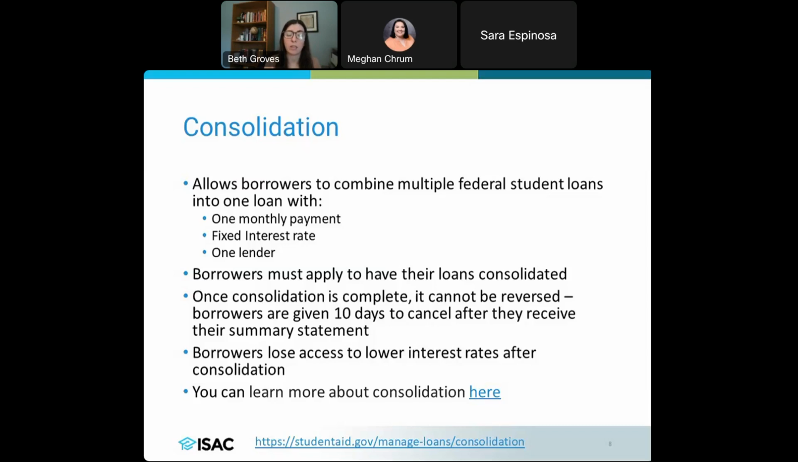So what that means is that a borrower does lose access to a lower interest rate that could come along after the fact, because they have that fixed interest rate that is the average of those loans. So there's a lot more on consolidation on the studentaid.gov website. I encourage you to look into that, especially if you are somebody who needs to consolidate your loans in order to take advantage of the IDR account adjustment that we're going to get to just here in a second.